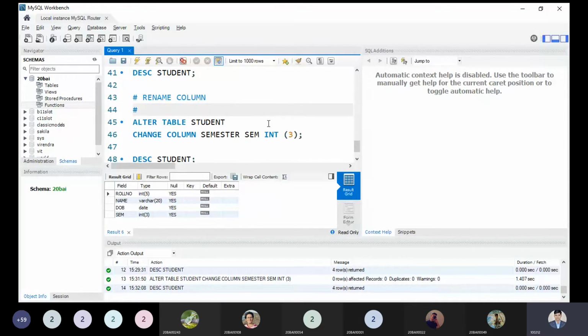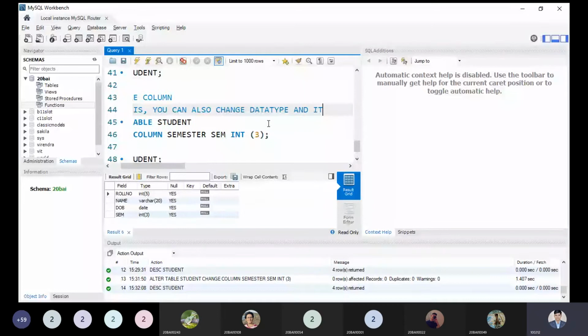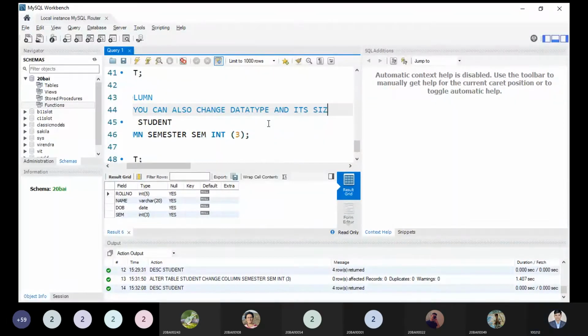By this, you can also change the data type and its size.